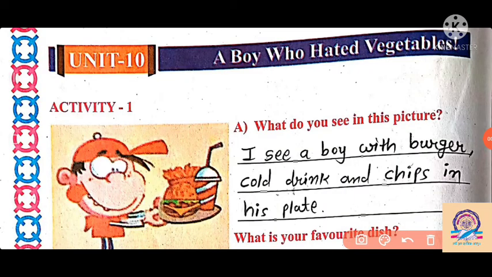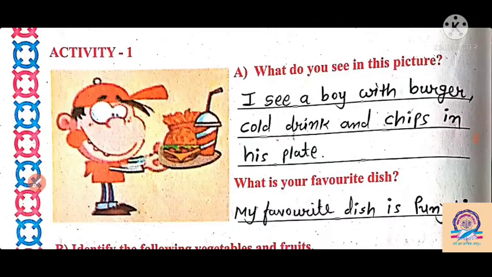Good morning, dear students. In our English Unit 10, the name of the unit is "A Boy Who Hated Vegetables." It is a lesson about one boy, and the name of that boy is Jeet. Jeet disliked eating vegetables.